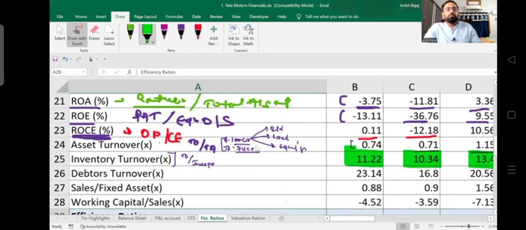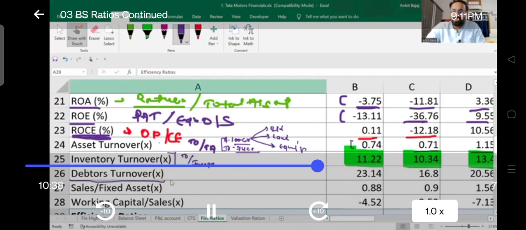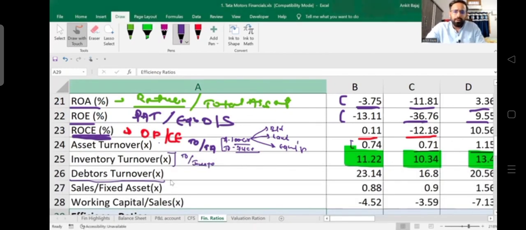Then if I talk about debtor turnover ratio, what is the meaning of debtor turnover ratio? Now here we have to discuss debtors. Basically, it talks about credit sales. Who are going to be debtors? The persons to whom they are selling goods on credit are going to be debtors. So basically, it talks about credit sales.